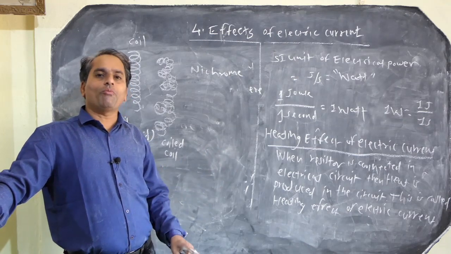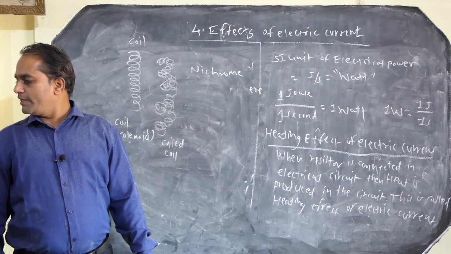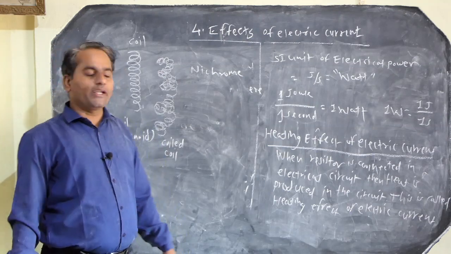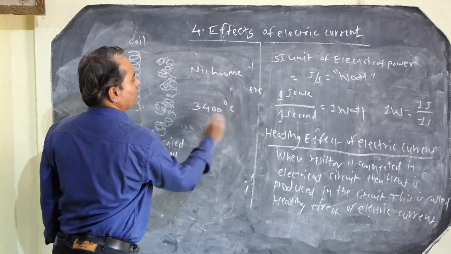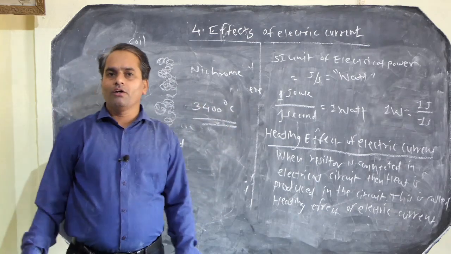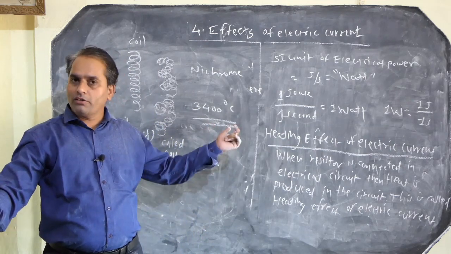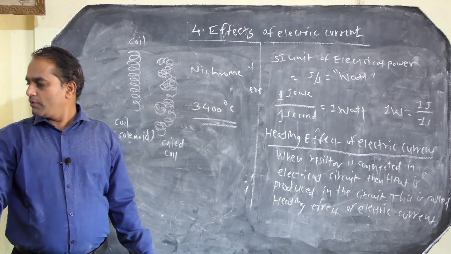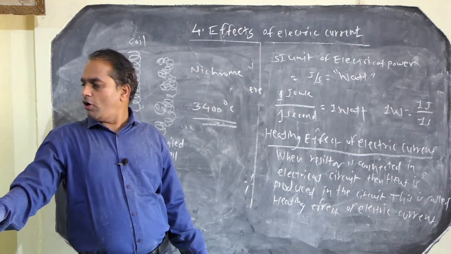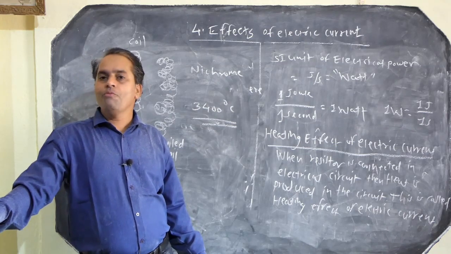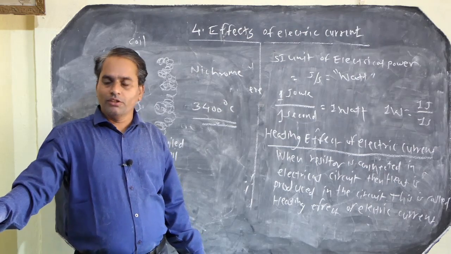So this property is used in the electrical bulb. The wire gets heated up to 3400 degrees centigrade and does not melt even at that temperature. Here it emits light: the wire becomes hot, and the hot wire radiates heat in the form of light energy.